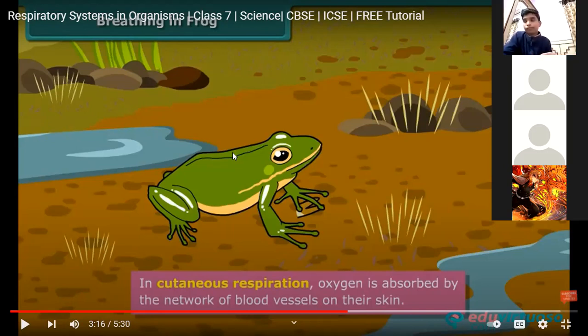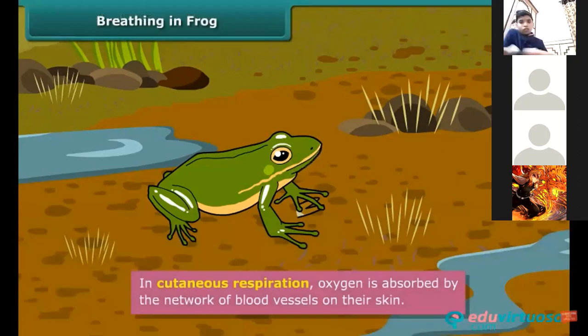Like how it is done in the case of a cockroach. This respiration is effective only if their skin is moist. This technique of respiration is used by frogs on both land and water.